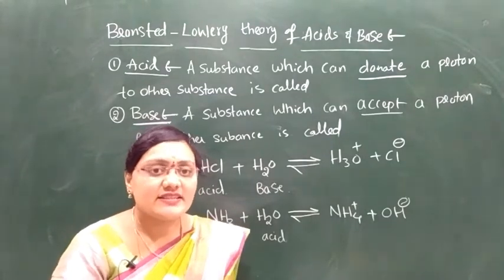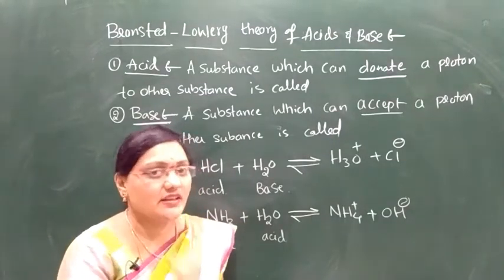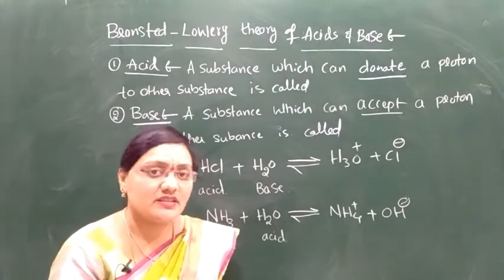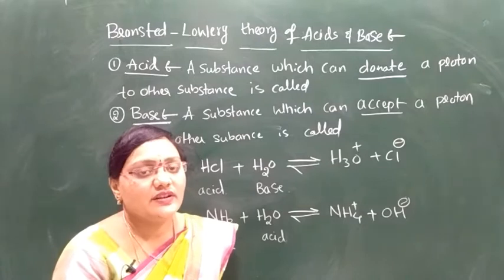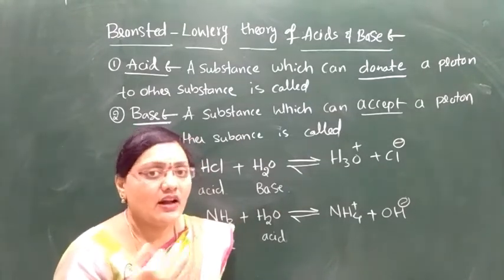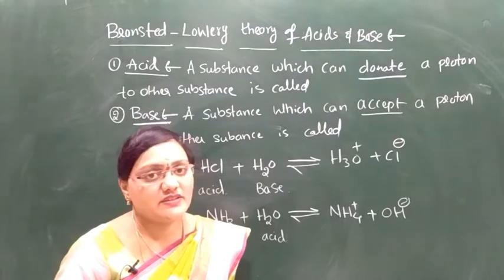This is the Bronsted-Lowry theory of acids and bases. There are three acid and base theories. The first one is the Arrhenius acid and base theory, the second one is the Bronsted-Lowry theory of acids and bases, and the last one is Lewis acids and bases.